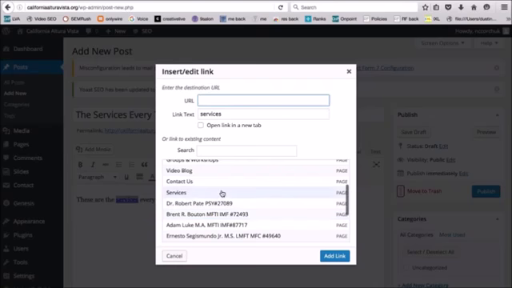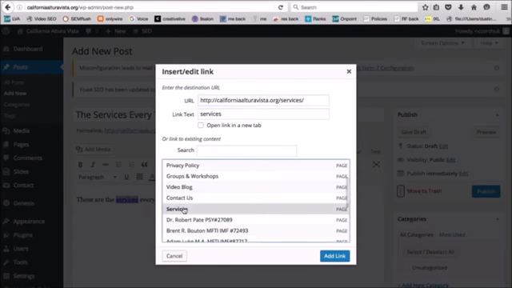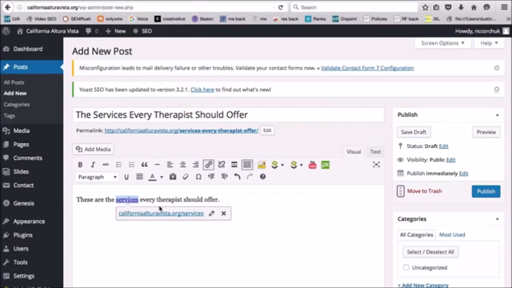And I'm going to go down to the services page. Where is it? Right there. Just click on services. Notice the URL here, California Alta Vista / services comes up. We're going to click add link. And now this word services is the anchor text for the hyperlink that is pointing back to our services page.